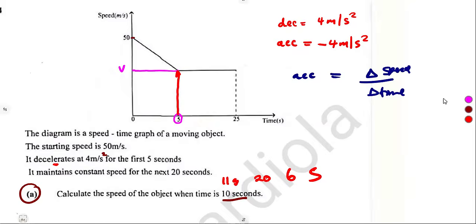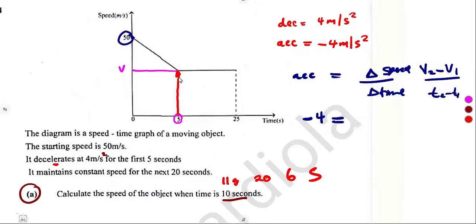You use the acceleration. So acceleration, -4, is equal to the change in speed. If we're talking about velocity, final minus initial: V2 minus V1 over T2 minus T1, the change. We started initially at 0. This is our initial speed.